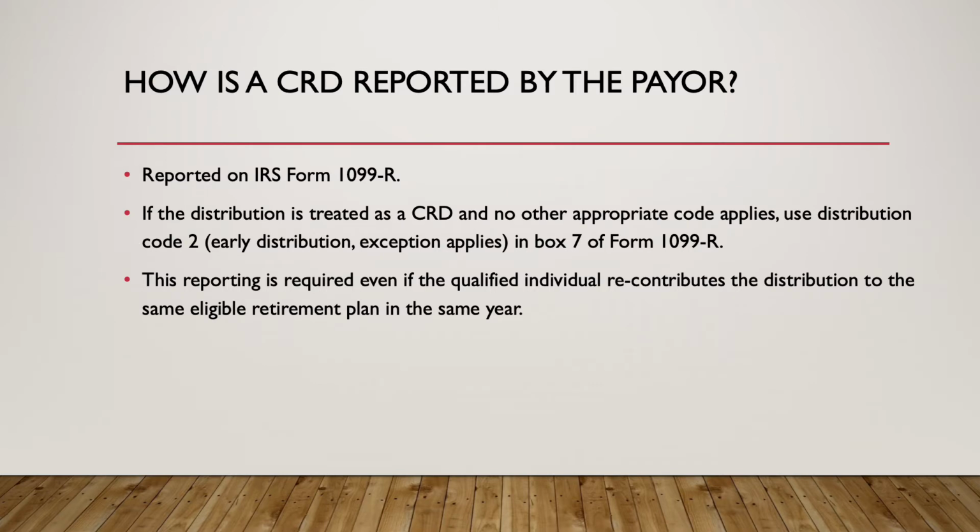So how is a CRD reported by the payer? It's reported just as a regular pension distribution on IRS Form 1099-R. Currently the rules are sharing with us that we're going to use code 2. As far as I know at this point, they don't have a special code for a CRD, which would make sense because it's really up to the participant to determine whether it's a CRD or not. That would just add burdensome reporting on the sponsor for sure.